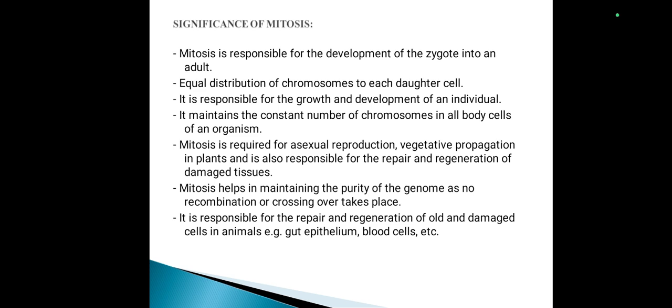Mitosis is required for asexual reproduction, vegetative propagation in plants, and is also responsible for the repair and regeneration of damaged tissues. Mitosis helps in maintaining the purity of the genome as no recombination or crossing over takes place. It is responsible for the repair and regeneration of old and damaged cells in animals, for example, gut epithelium, blood cells, etc.